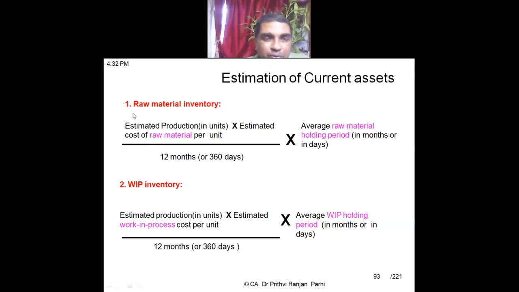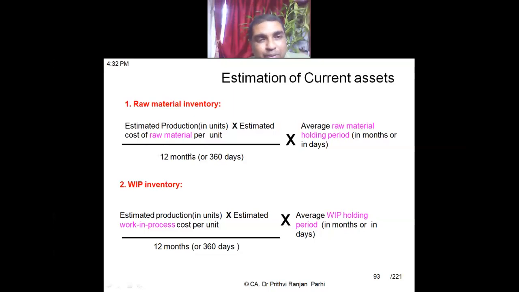First, we are finding a formula for how to compute raw material inventory. That means how much raw material we are supposed to keep as working capital. Please read this formula: estimated production in units into estimated cost of raw material per unit. That means we'll see how many units we are going to produce. Let us say I want to produce 100 units, and per unit raw material cost is 10. That is 100 into 10, 1000. I'll be producing this in the whole year.